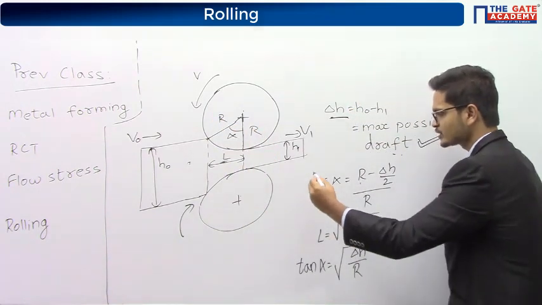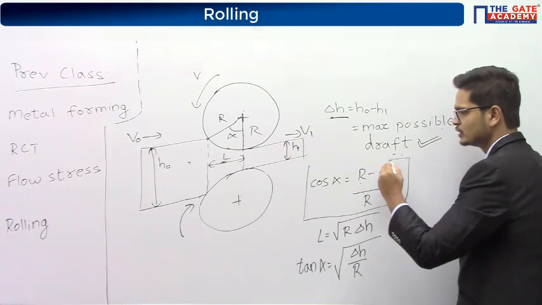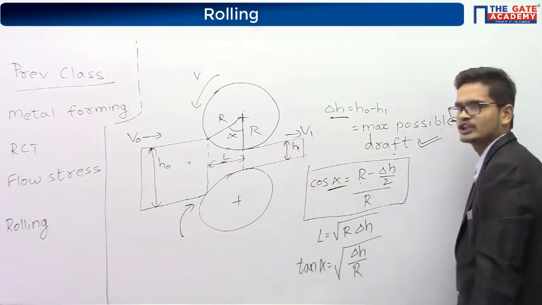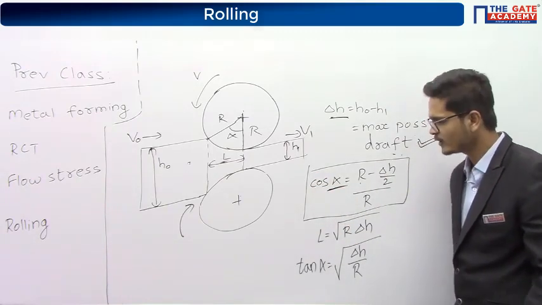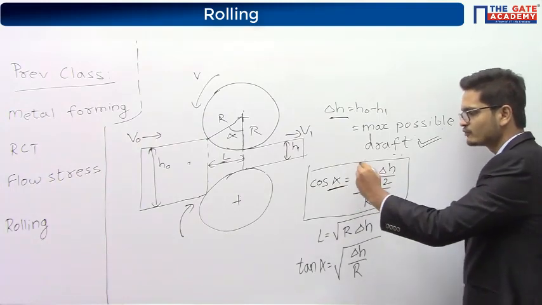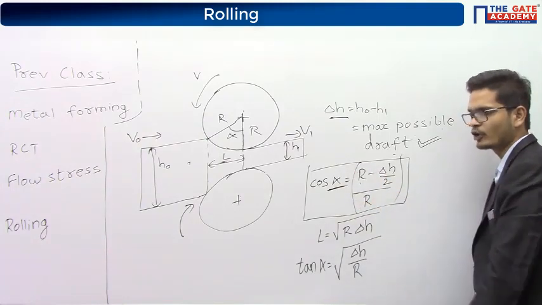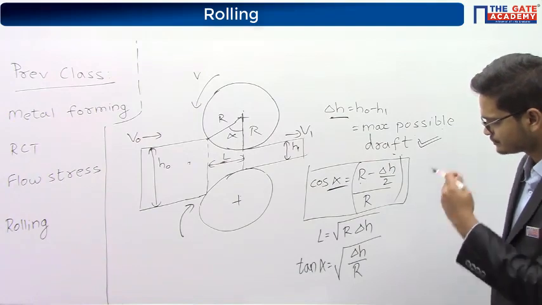And this expression we are going to use to find the value of alpha. So alpha will be cos inverse of (r minus delta h by 2) upon r. We have taken a few questions on this.